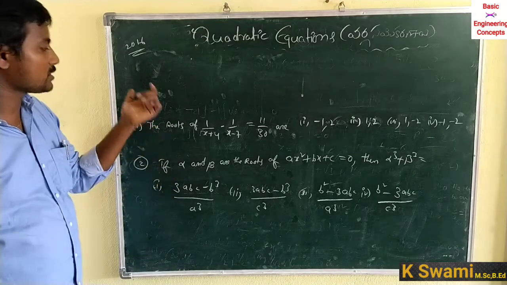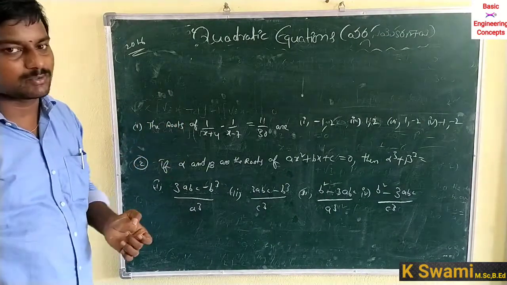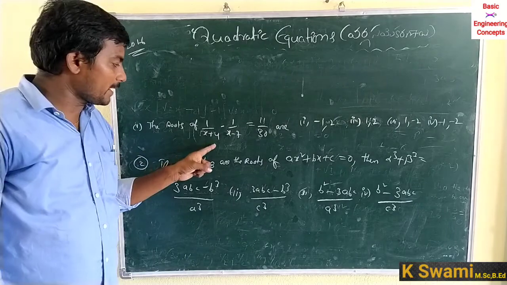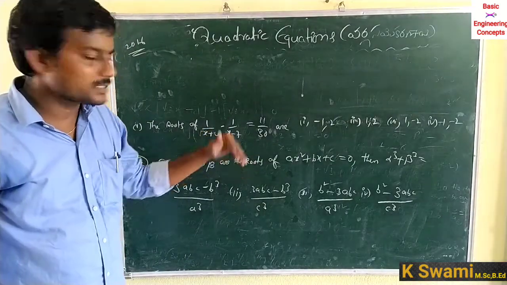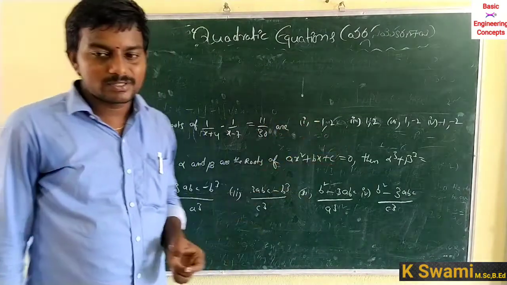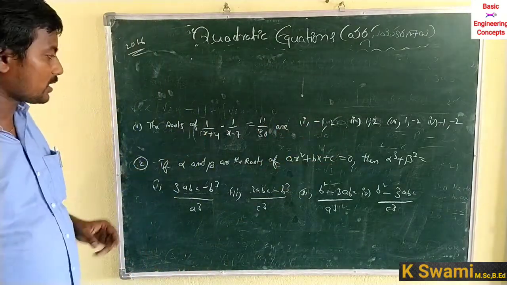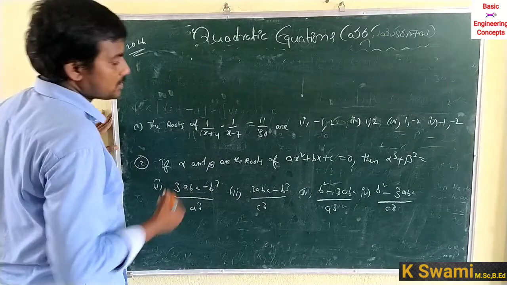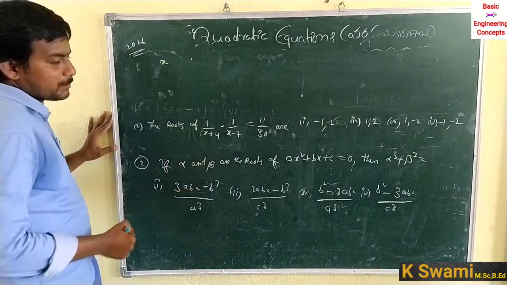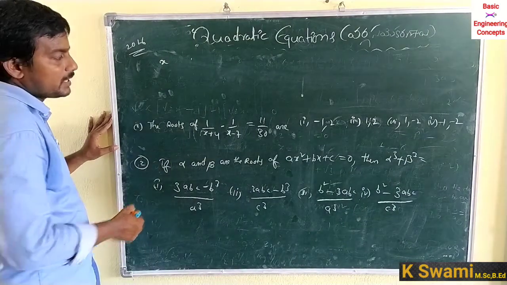Okay, let us discuss the previous questions asked in 2016. First question: the roots of 1 by x plus 4 minus 1 by x minus 7 is equal to 11 by 30 are, and 4 options are given. Looking at the equations, the LCM is x plus 4 into x minus 7.